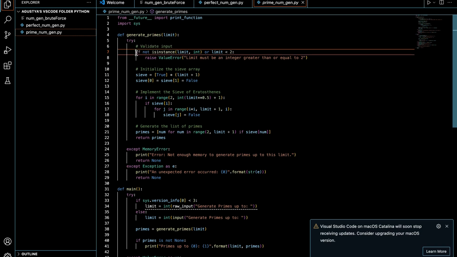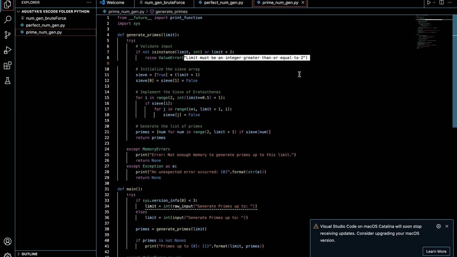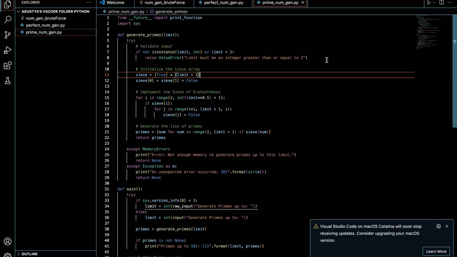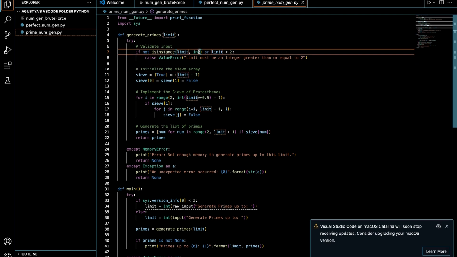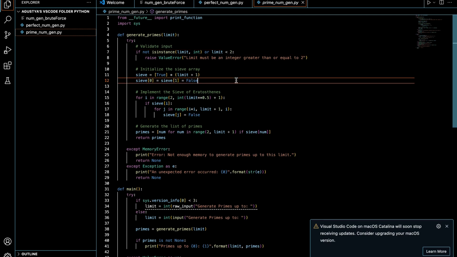So if not isinstance(limit, int) or limit is less than 2, raise a ValueError: limit must be an integer greater than or equal to 2. So it must be an integer, as described here, and it has to be greater than or equal to 2, not less than 2.